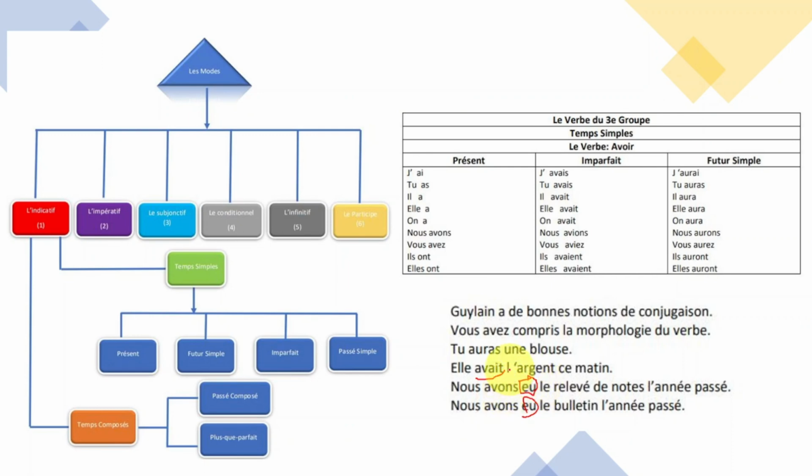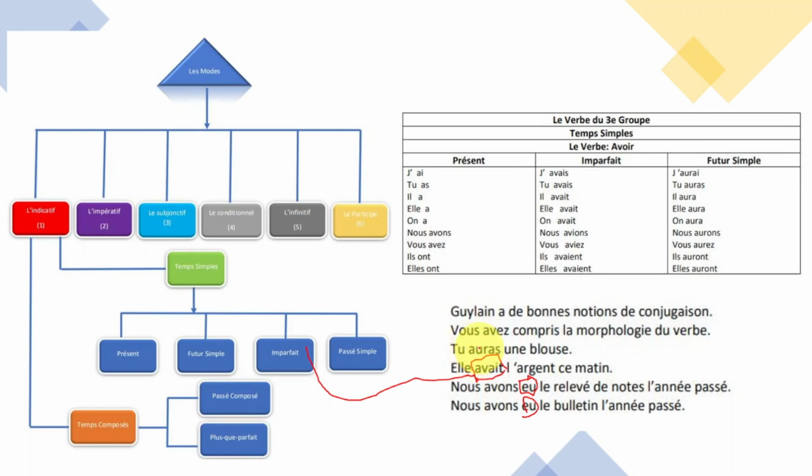So some of them are coming from verb avoir. You have to be a little bit careful here. For example, avait, elle avait de l'argent ce matin. It's coming from right here. Avait, part of verb avoir. Tu auras une blouse.